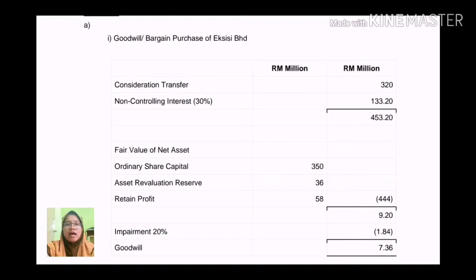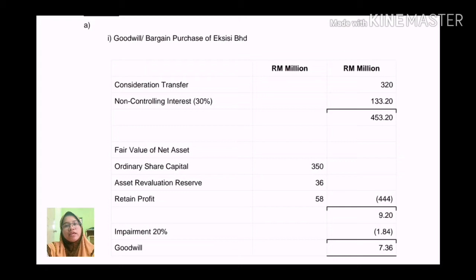So now we can calculate the NCI. The group measures the NCI at its proportionate share. For XCC, the NCI is 30%. 30% times 444 million, we will get 133.2 million. Then the total of 453.2 million we get from adding the consideration transferred and the NCI.